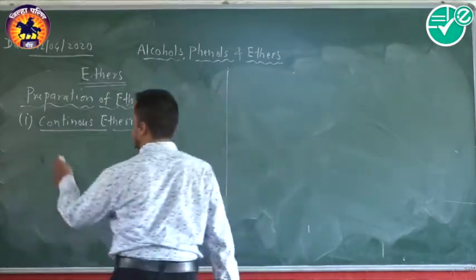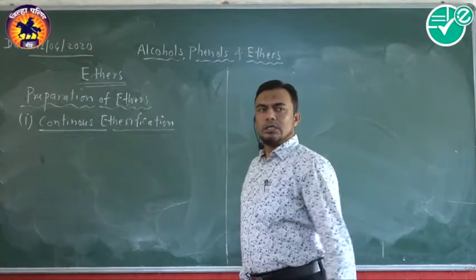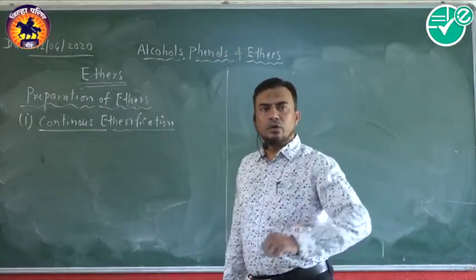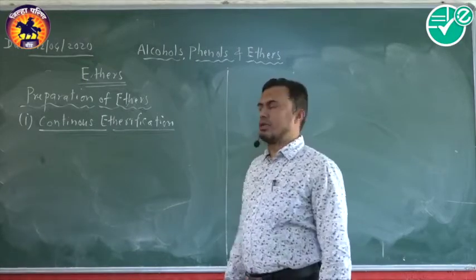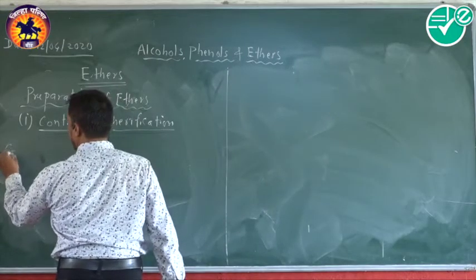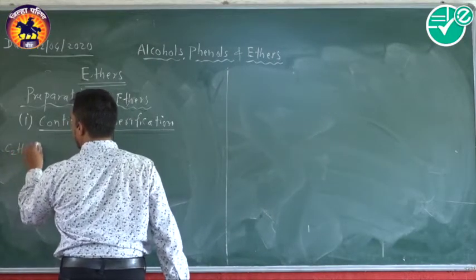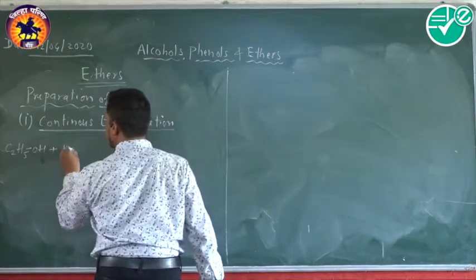Now in this method, the ethyl alcohol and sulfuric acid react together in a distillation unit and we get the formation of ethers. Look at the reaction. Ethyl alcohol is treated with sulfuric acid.